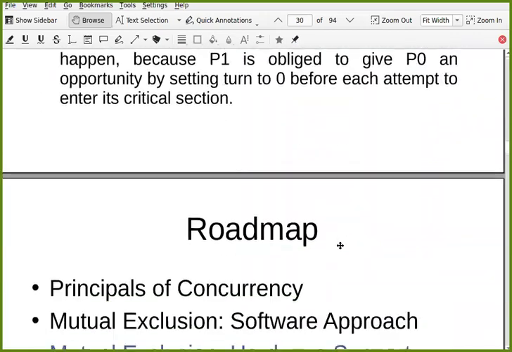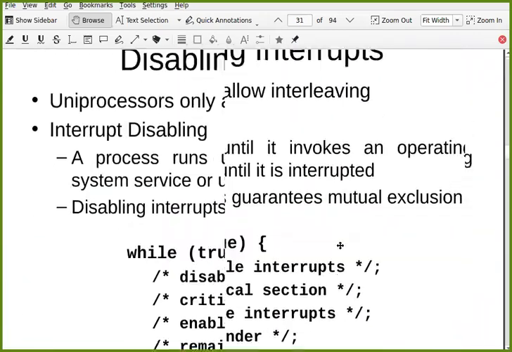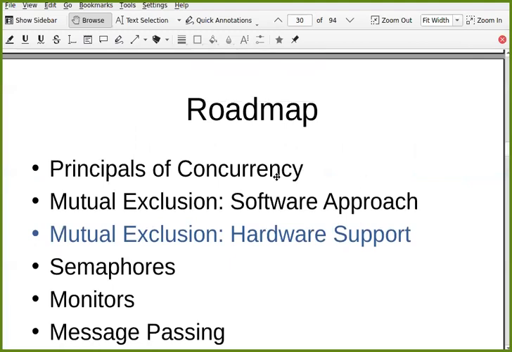So that is why we discuss this software approach, so that you get the perspective of what kind of problems can be there if you use your own software approach, your own solution to mutual exclusion. So hardware support has its own problems. Software approach may seem correct, but may not work in certain cases, and still they are complex. And again, every process which wants to use the critical section has to do it itself, which is not a good idea.